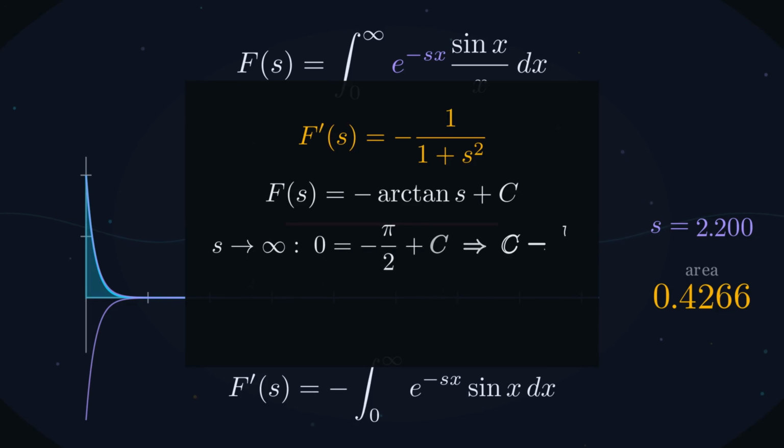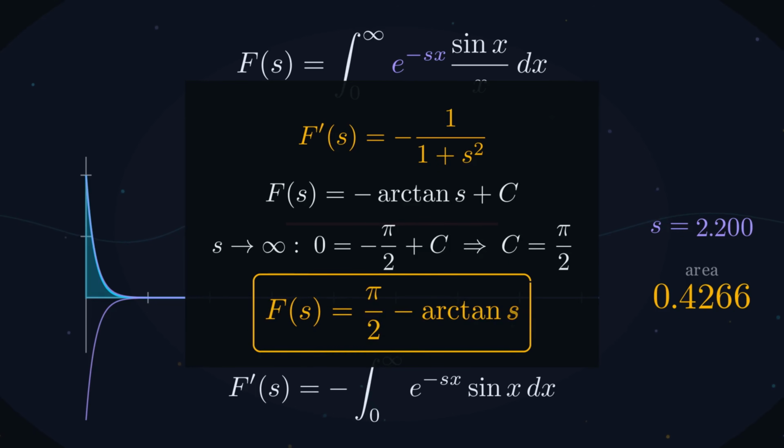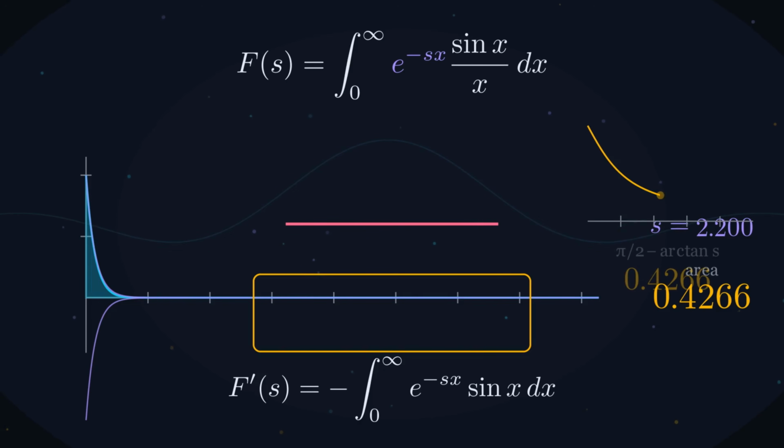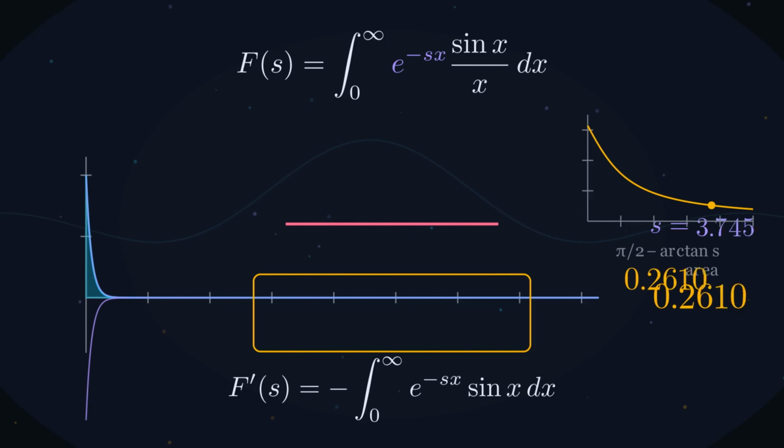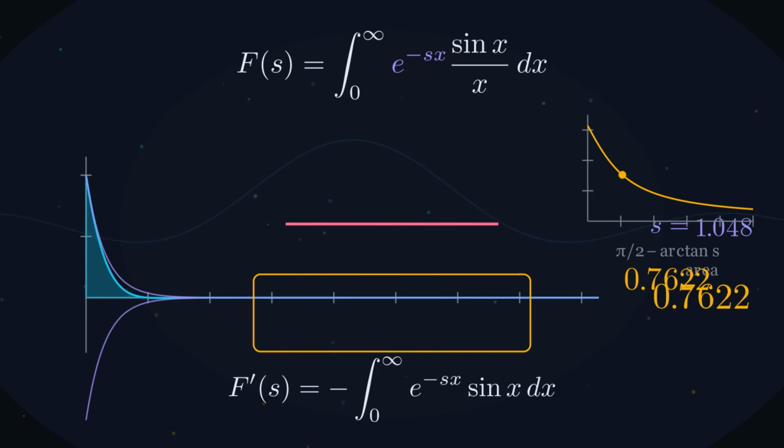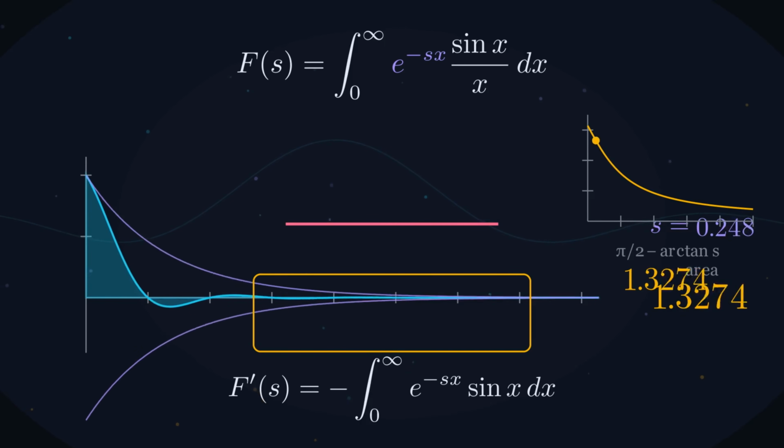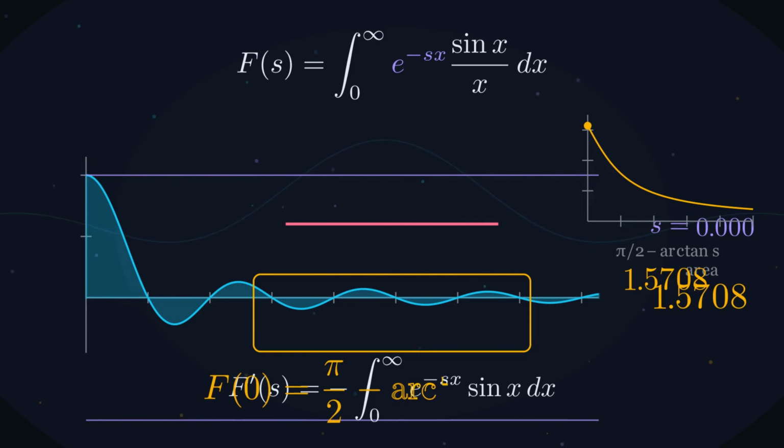As s goes to infinity, f goes to 0, and arctangent goes to pi over 2. Every value of s, the formula and the area in lockstep. So walk it home. Slide s to 0. The damping is gone. The wave is the one we started with, and the answer is pi over 2. But we're not done. Because I told you at the start that there's no circle in this problem, and I want to show you that I lied.